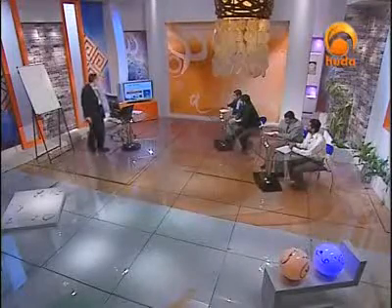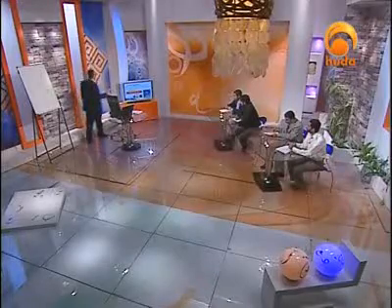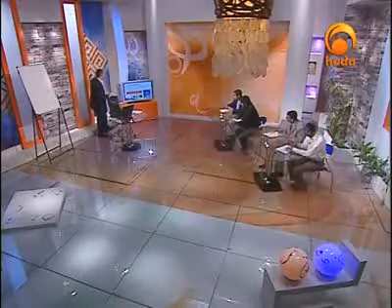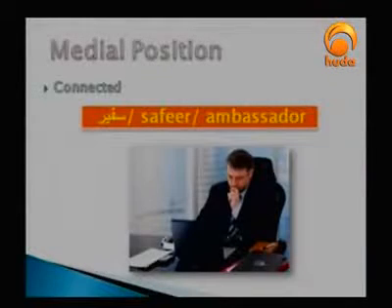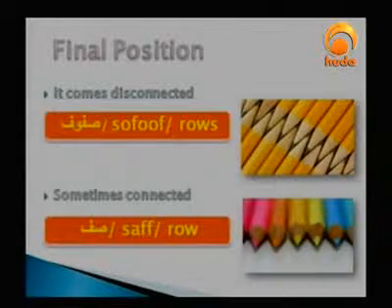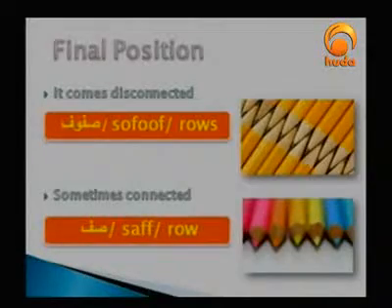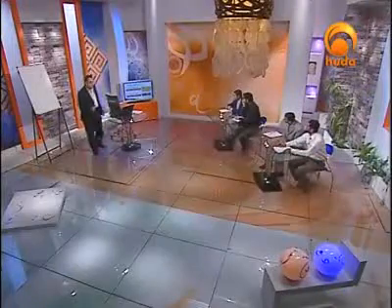In initial position, he says here again, when it comes to the final position, fa combines the shape of the medial position with the tail of the independent, like, for example, farah. That is when it comes in initial position, and in medial position we have, for example, safir. When it comes to the final position, here we go. I would tell you here that sometimes we have fa which is disconnected, and sometimes we have fa which is connected.